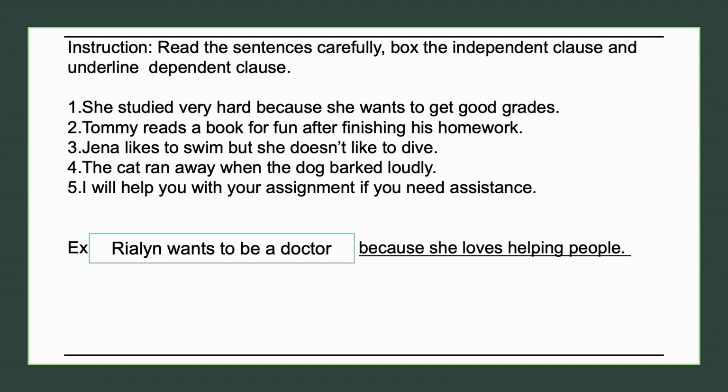Now, you have to do this activity. You have to read the sentences carefully. You box the independent clause and underline the dependent clause. We have here the example. Rialyn wants to be a doctor because she loves helping people. I will box here the independent clause: Rialyn wants to be a doctor. Now, I will underline the dependent clause: because she loves helping people. Okay? You do it. I know you can do it. Okay, you do it for 5 minutes.